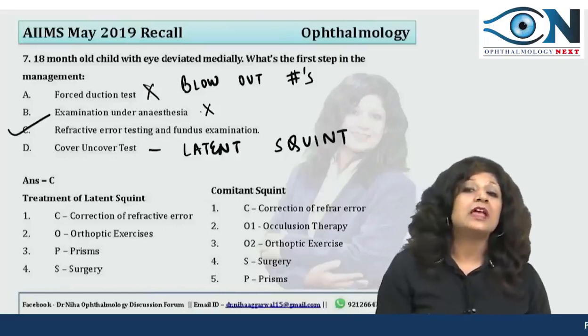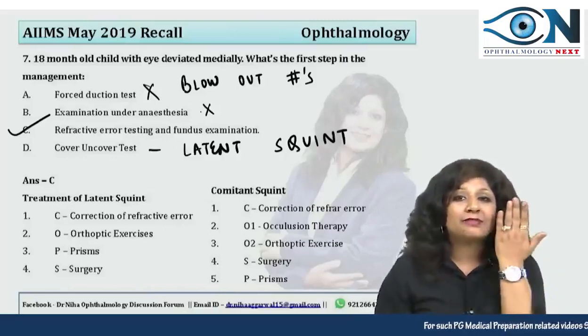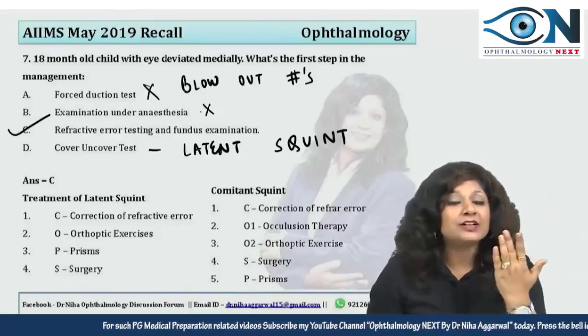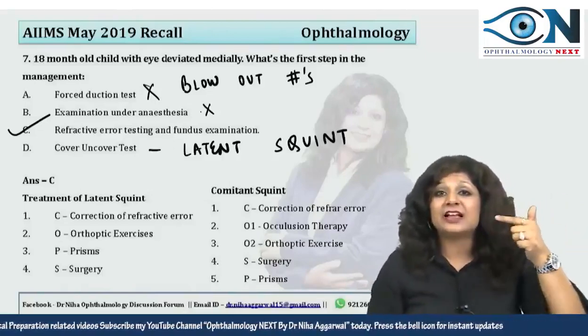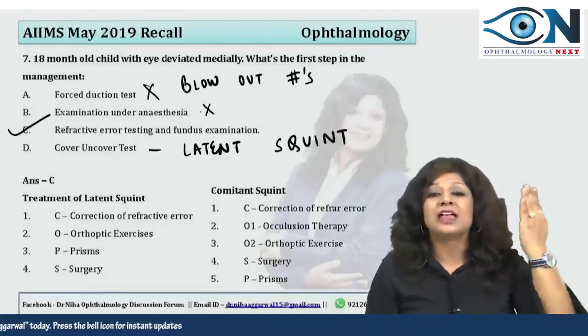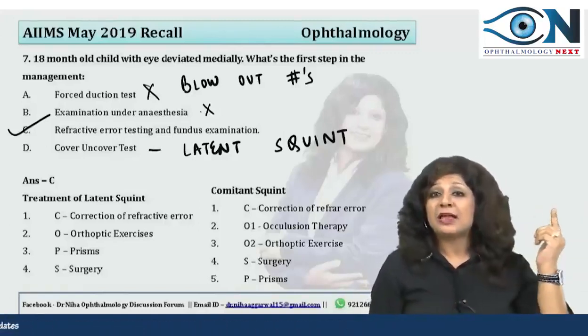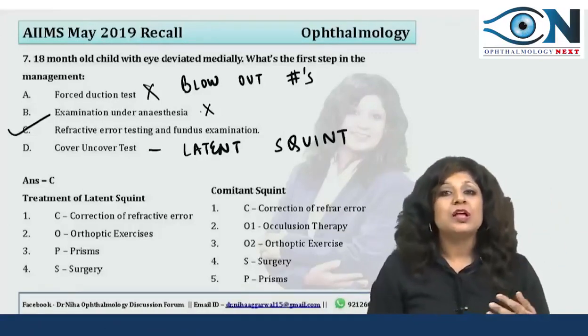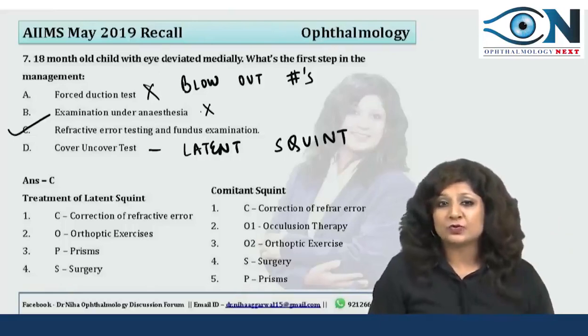We can break this fusion by covering one eye. Cover, then uncover. As soon as you cover, the eye under the cover will go into deviation, and as you uncover, it will again come to central fixation, and by the direction of the movement of this eye, you will come to know which type of squint the patient was having.